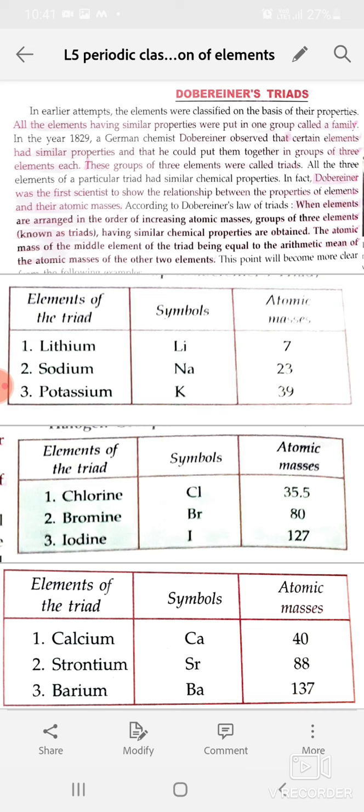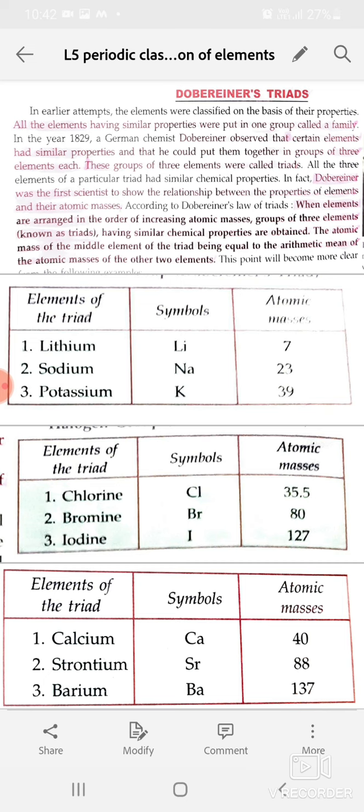Same way, if you take the arithmetic mean, you get that these elements have the same chemical properties and bromine has the average mass of chlorine and iodine. Same for calcium, strontium and barium. So these are the three triads.